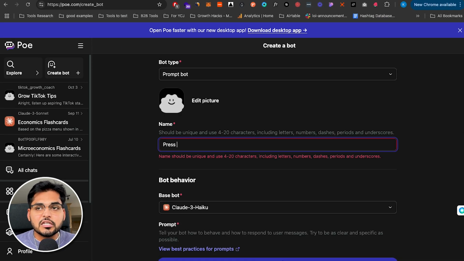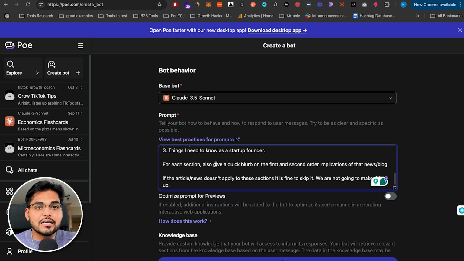In Poe, it's just like ChatGPT where you can access a bunch of different models and you can build these custom AI assistants for free.